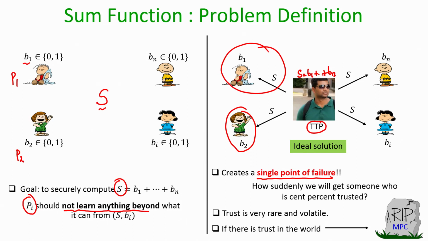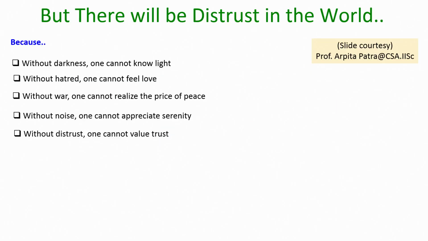Because if a trusted third party is there, then whoever are the set of n mutually distrusting parties, they can take the help of this trusted party to keep the privacy of their inputs, and at the same time perform computation on their inputs. But in the first place, we are actually trying to design a protocol because we know that there is no one called a trusted third party in this real world, because there is always distrust in the world.